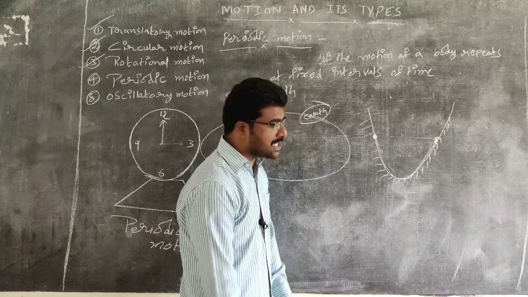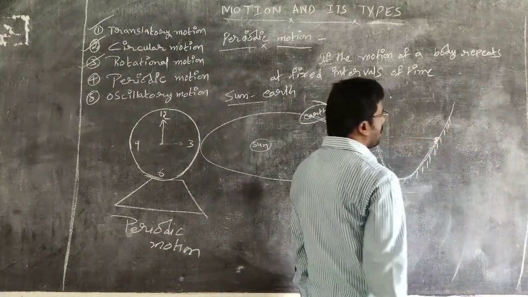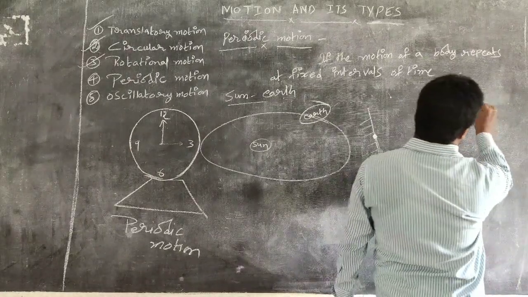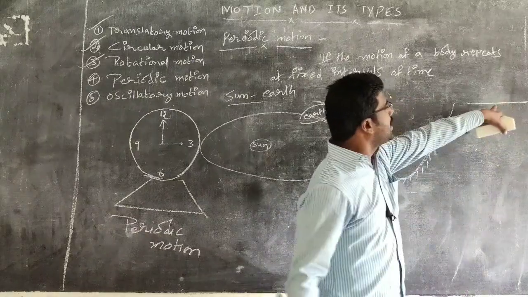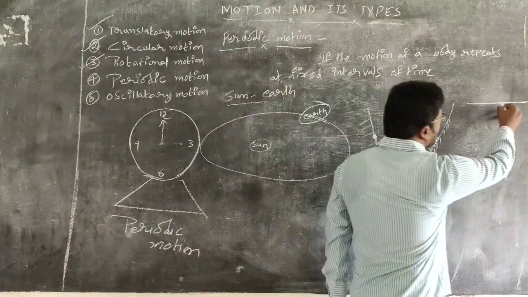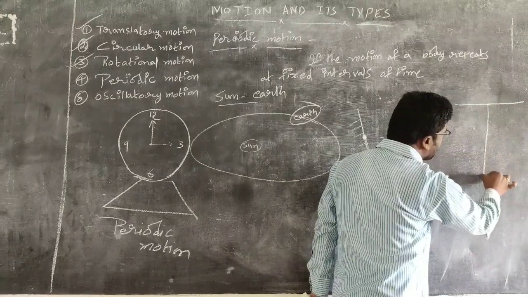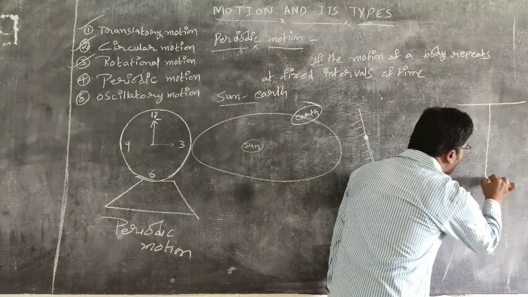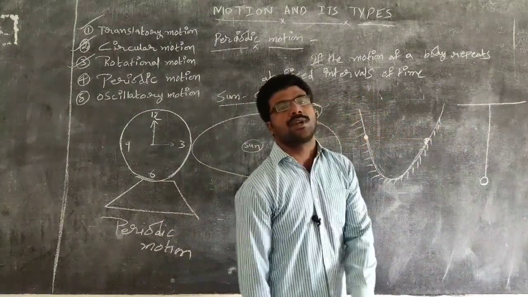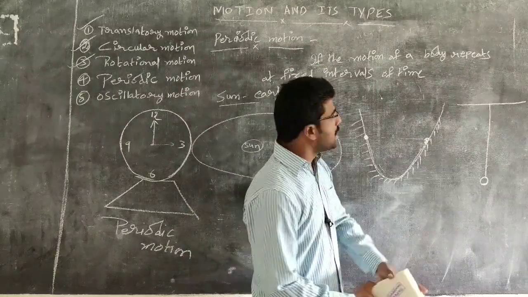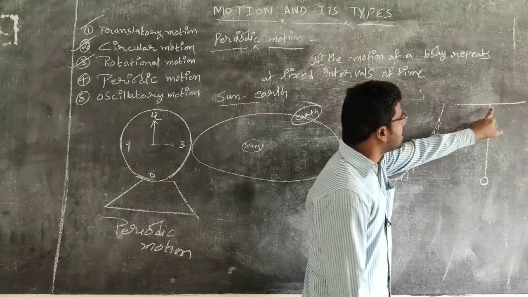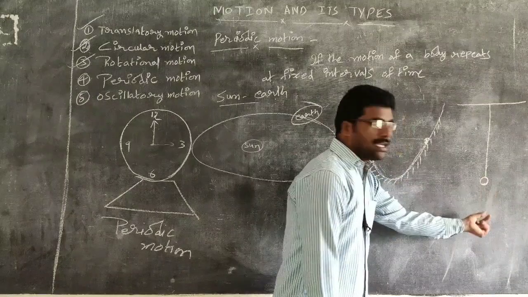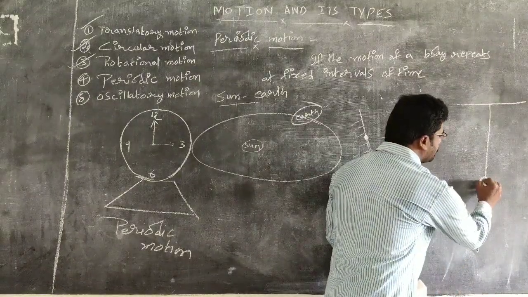Some more examples we are going to discuss. The best example is the simple pendulum. What is a simple pendulum? It has a rigid support. To this rigid support, we suspend a thread or a string. To the other end of the string, we attach one small bob. This entire system is known as a simple pendulum.